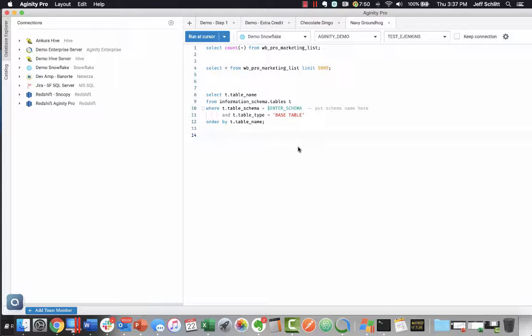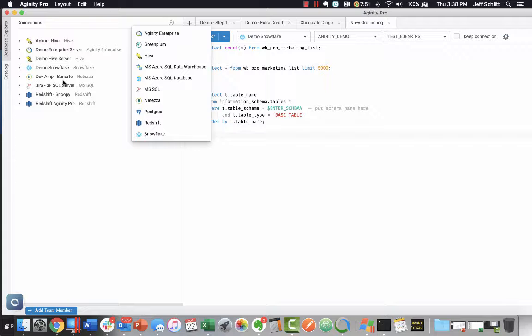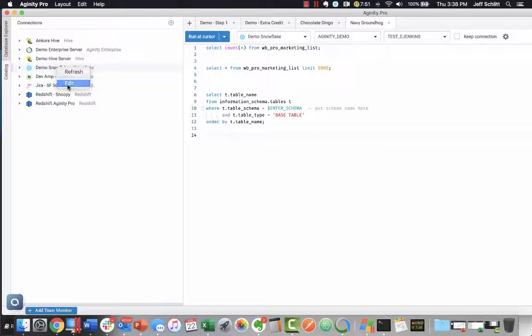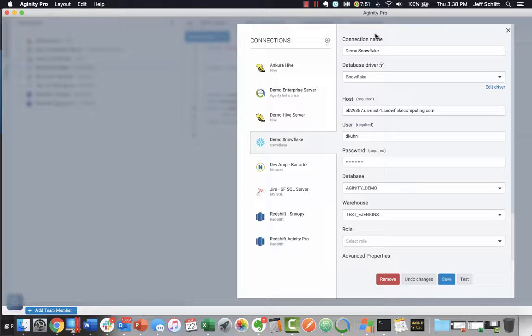I wanted to take a few minutes to talk about configuring your connections and some of the more advanced parameters, and some of the common connection issues people have when creating connections in Aginity Pro or Aginity Team. First, as you're looking at my screen, if I add a new connection, or in this case, I'm going to edit a connection, I want to talk a little bit about the specifics for each platform and how you can learn more and ultimately what's happening behind the scenes.